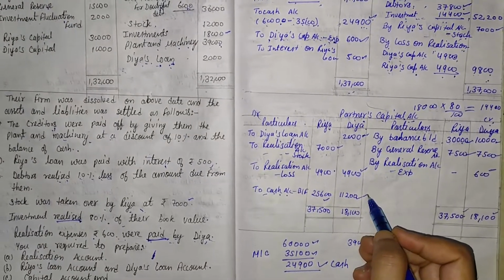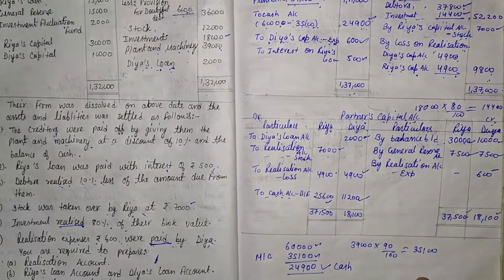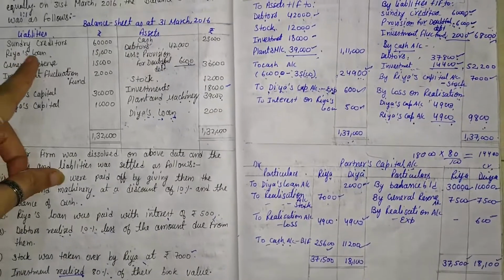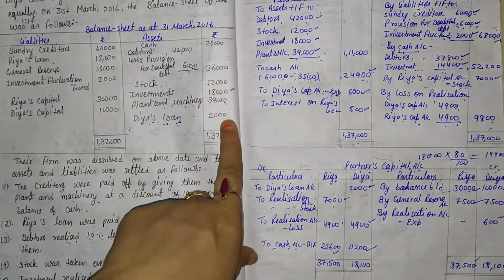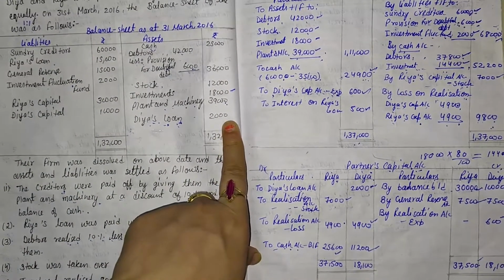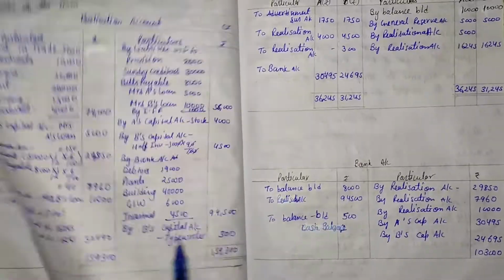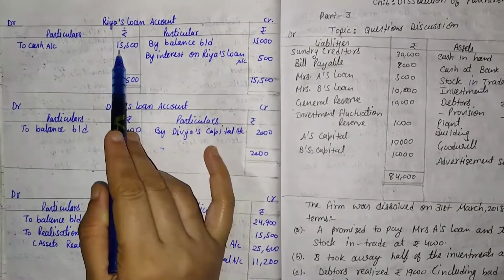Then the next account we have to make is the partners' loan account. For making partners' loan, here we have to check Riya's loan, that is 15,000, and Diya's loan on the asset side, that is 2,000. Here it is, Riya's loan account.